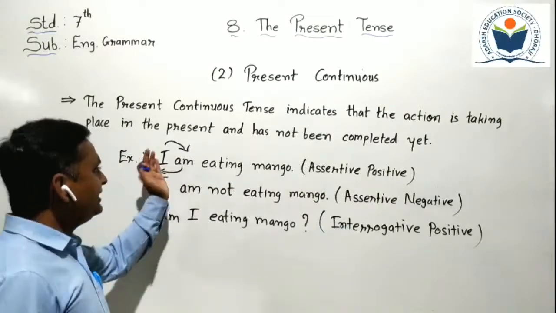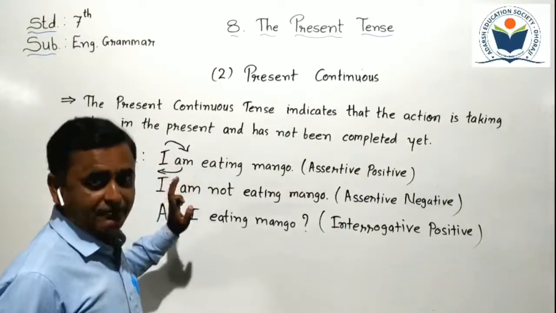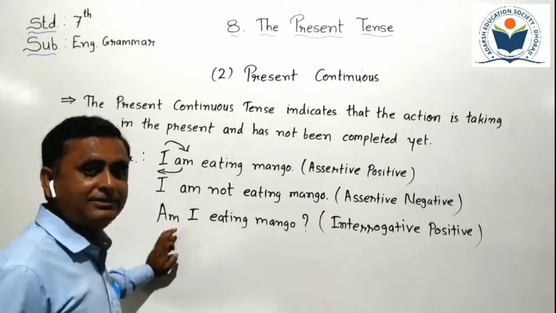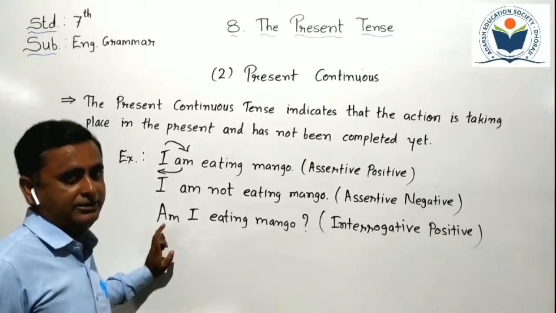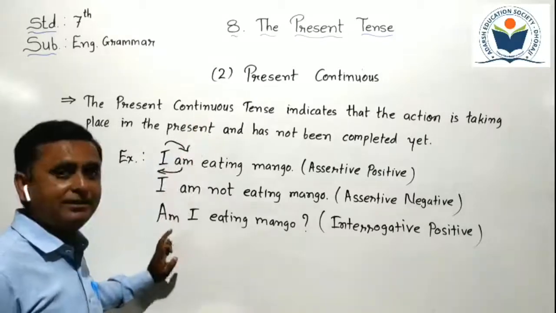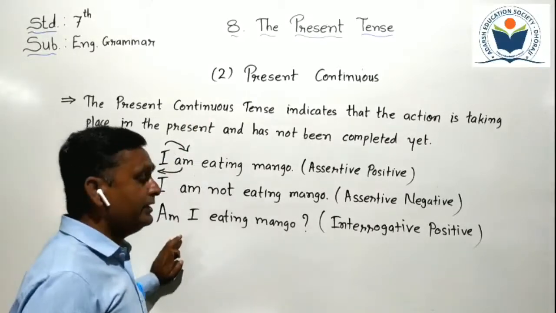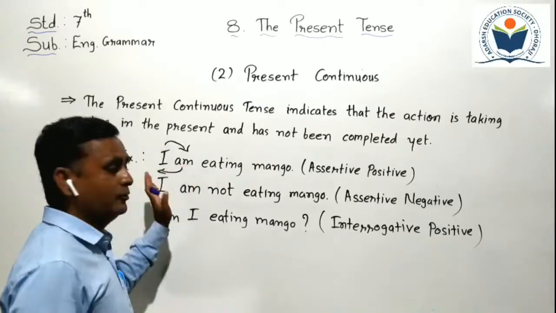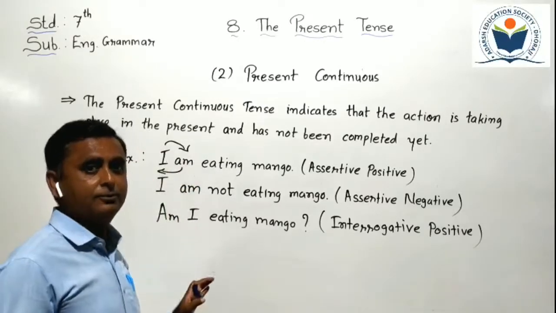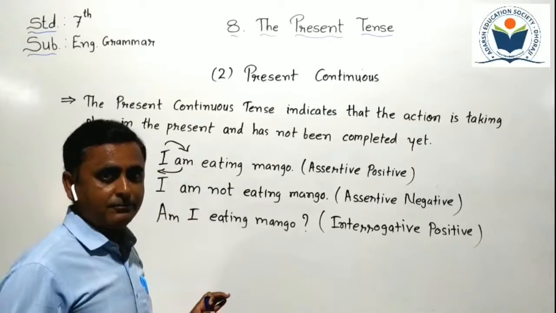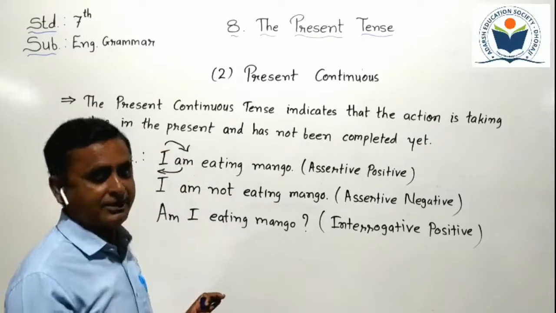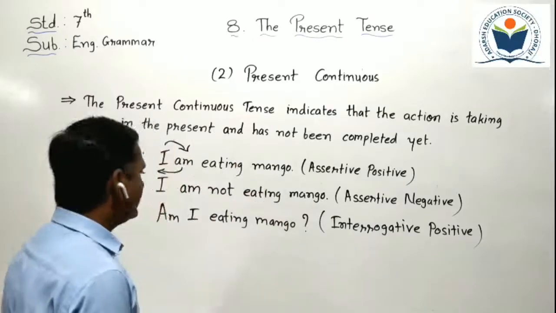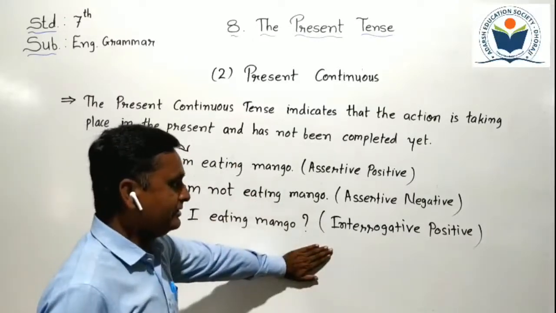We have to interchange subject and helping verb to make an interrogative sentence. All the tenses have the same rules to make an interrogative sentence. Here I am doing it in present continuous tense, but in all the tenses we can make an interrogative sentence with that formula. First we have to put the helping verb, then the subject, so we interchange helping verb and subject. Okay? Now the interrogative positive sentence is completed.